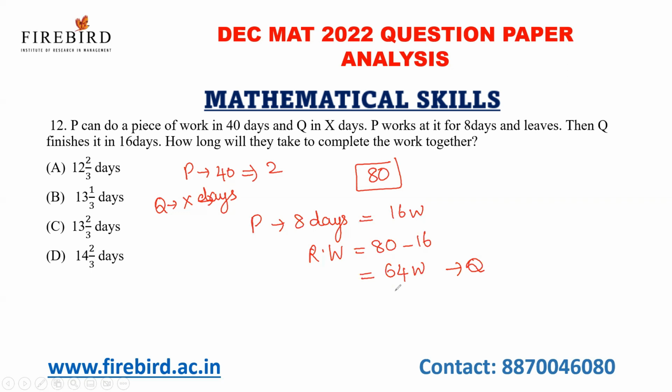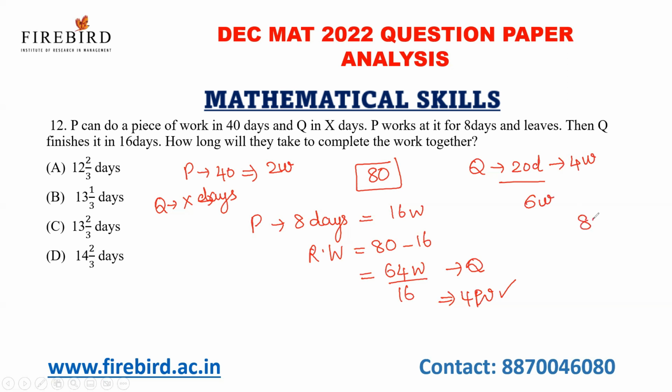Then in 1 day, 64 by 16 is what? 4 parts. Okay, 4 work will be done by Q in 1 day. To complete 80 works, Q will take 20 days. Okay, Q will take 20 days. Okay, and you know that Q can do 4 parts of the work in a day. Am I right? And P can do 2 parts of the work in a day. So in total, in 1 day, P and Q can do 6 parts of the work.